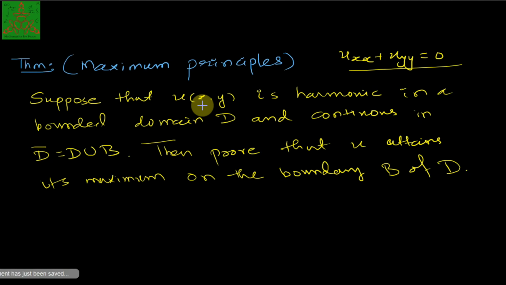Now to prove this theorem, we have to assume some value to be a maximum value of U. Obviously U is a continuous function on the closure of D, which is a compact set, so it always has a maximum and a minimum value, which is a result of analysis, and we are using that concept here. Therefore, let's discuss the proof for that.